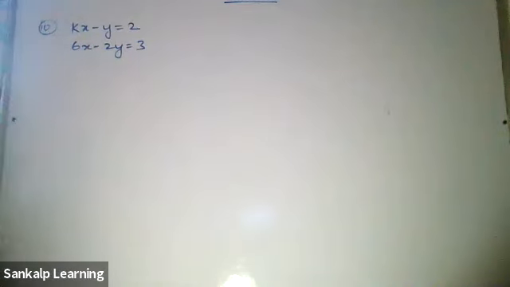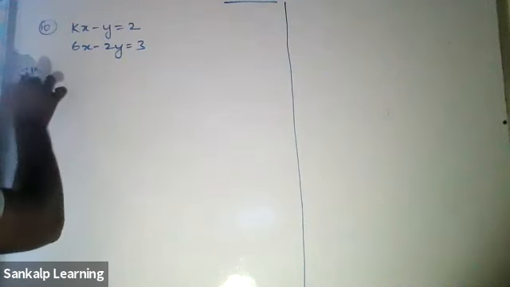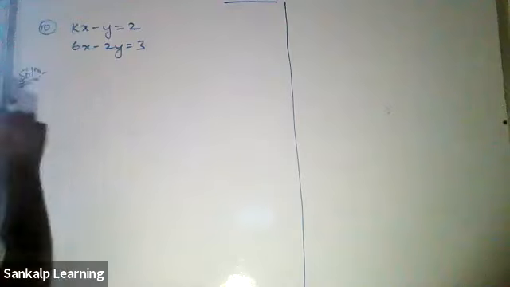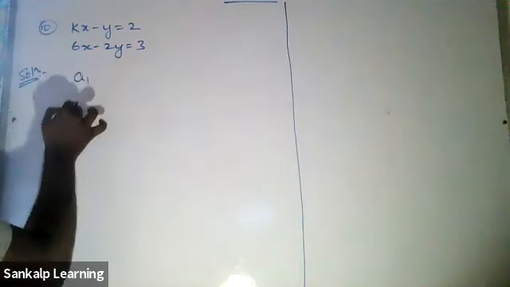Tell me guys, what will be the first step? Can Diksha tell me what will be the first step? I'll say, sir. 1 by 6 is equal to 1 by 2. A1, A2.